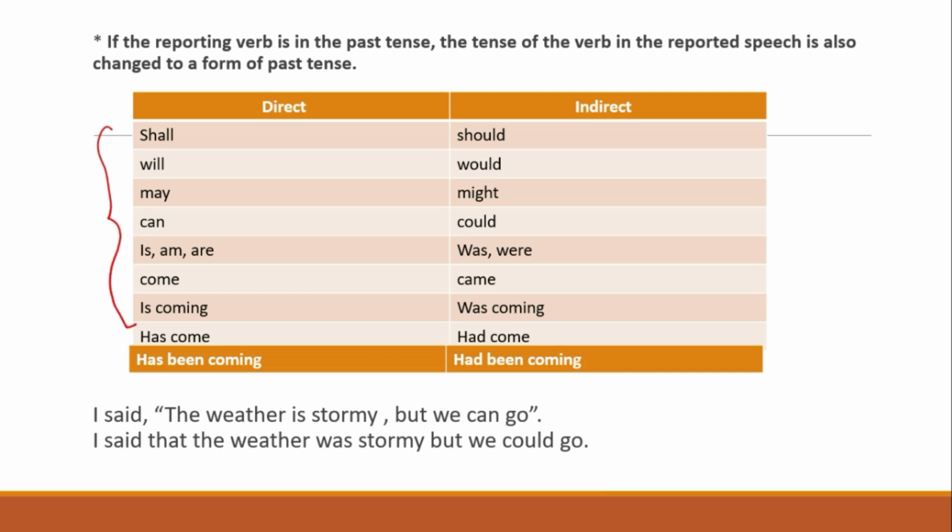So first let me give you an example. I said, the weather is stormy, but we can go. तो मैंने बोला weather stormy है लेकिन हम जा सकते हैं. I said that the weather was stormy, but we could go. Did you see? Is will become was, can will become could.